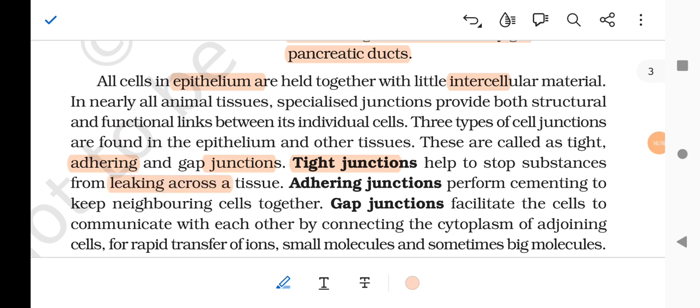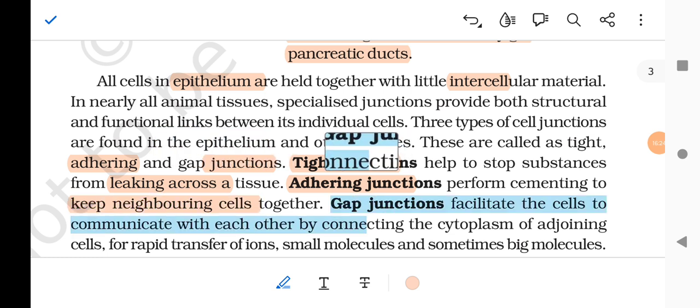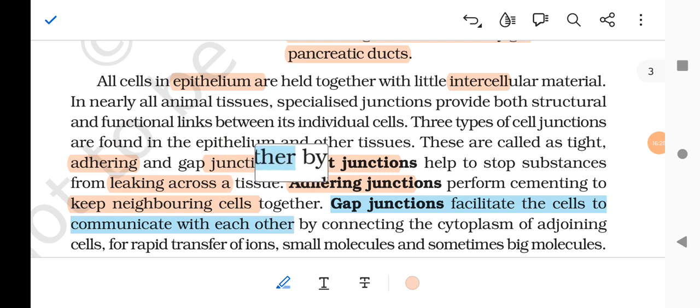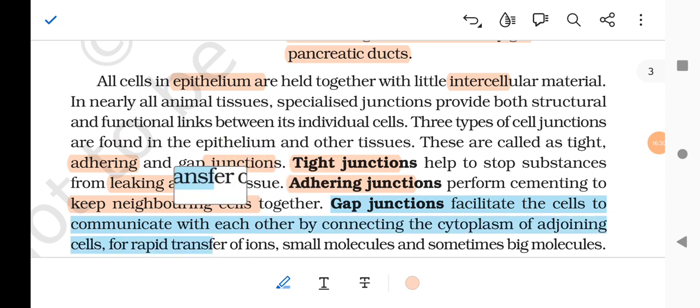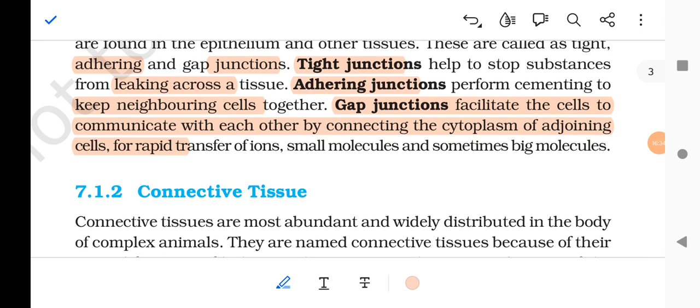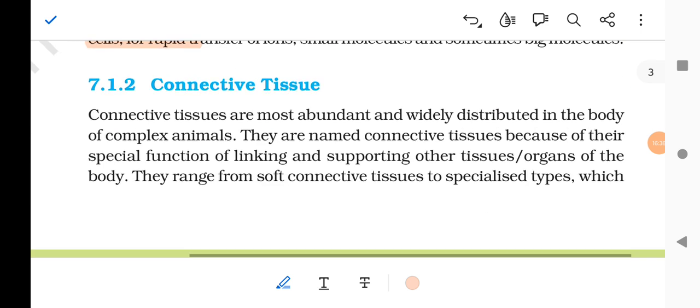Adhering junctions perform cementing to keep neighboring cells together, and the gap junction facilitates the cells to communicate with each other by connecting the cytoplasm of adjoining cells for rapid transfer of ions, small molecules, and sometimes big molecules.